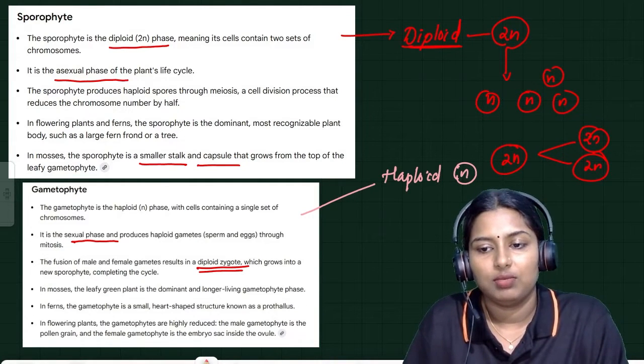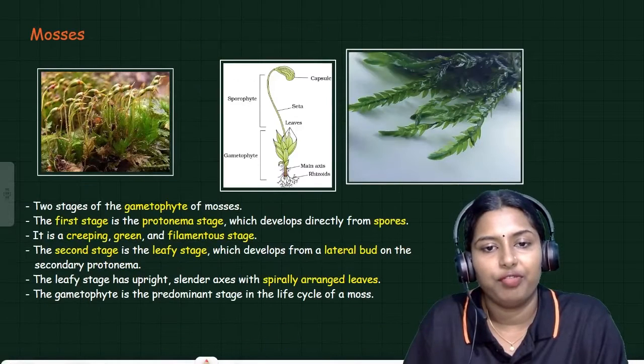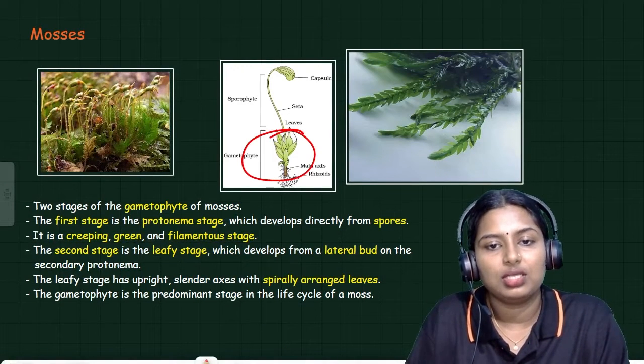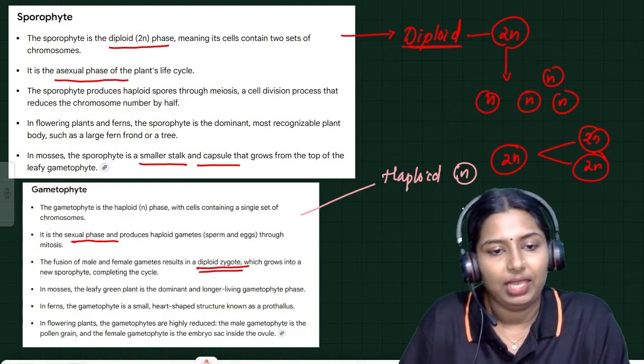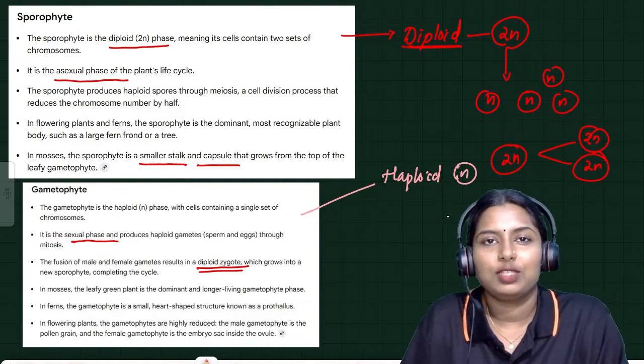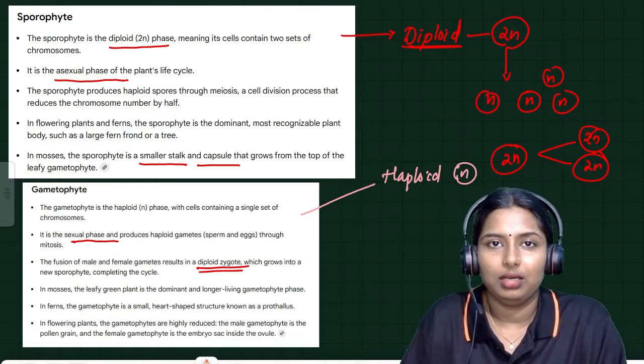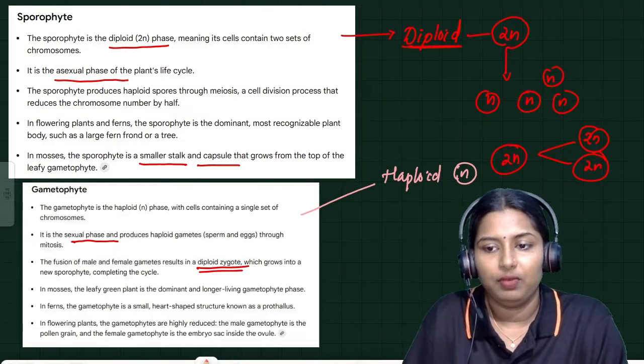Mosses are a kind of bryophyte. Look at this picture. This is the gametophytic phase. In ferns, the gametophyte is small. We will discuss that in that particular portion, when we discuss ferns.